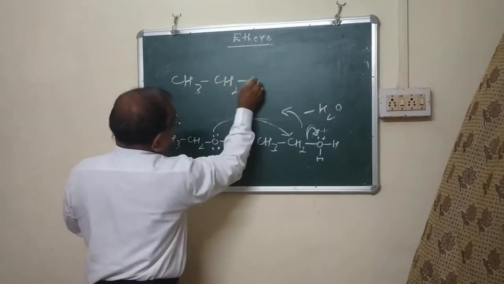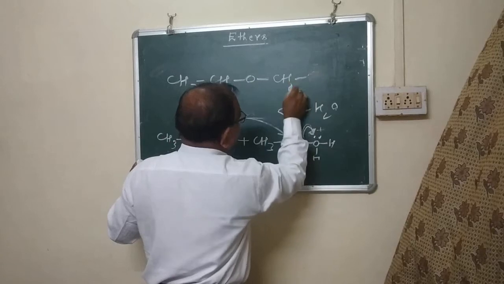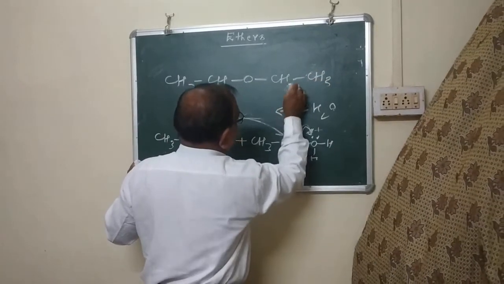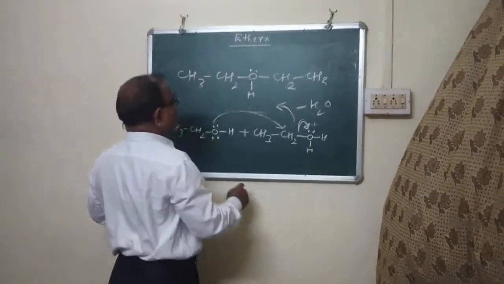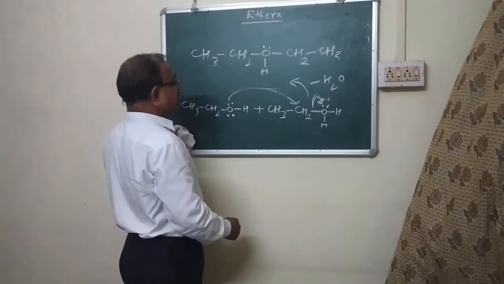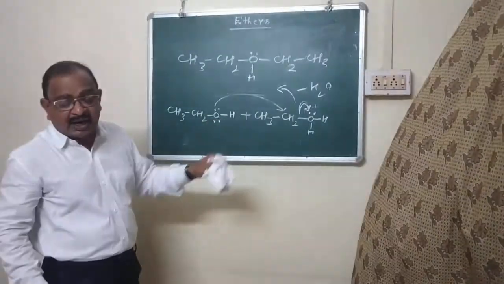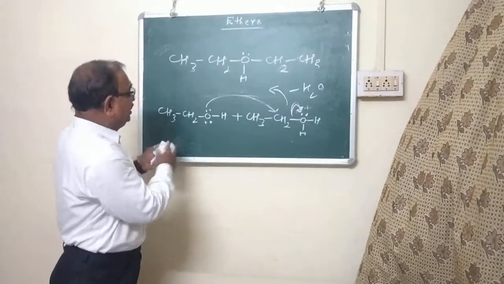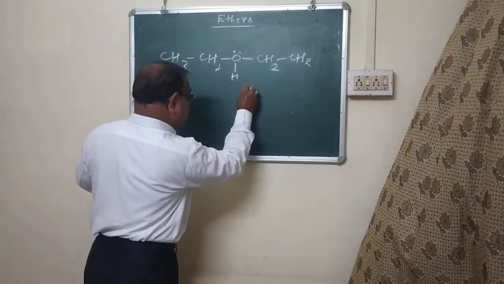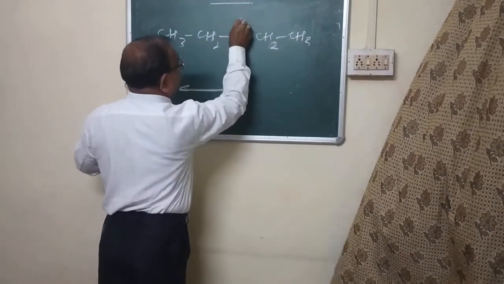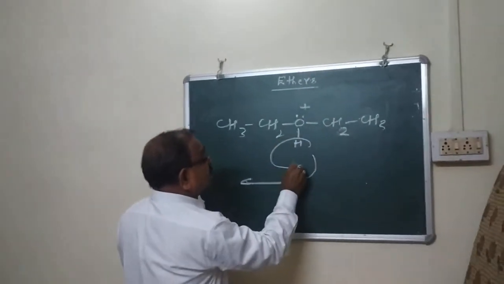CH3CH2OCH2CH3. This is protonated ether, protonated diethyl ether. It is unstable, and in presence of excess of alcohol, it immediately loses a proton.